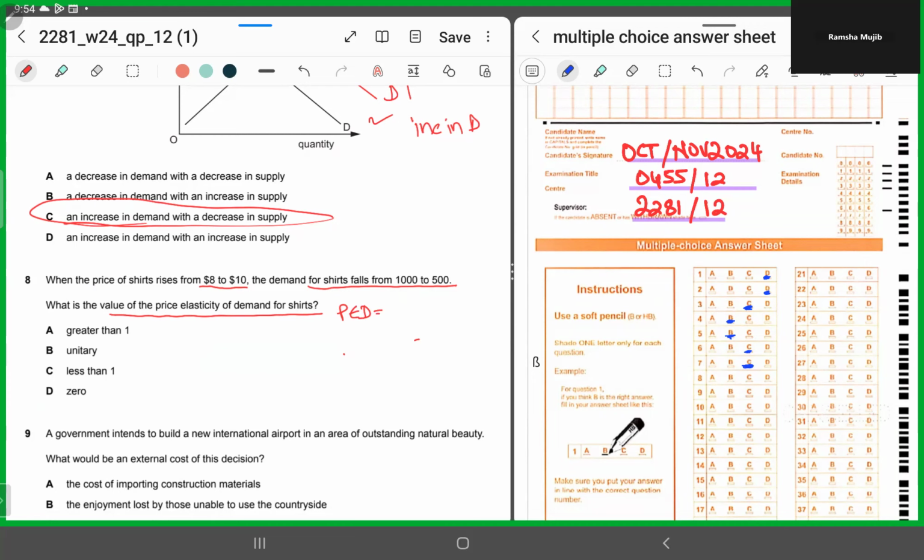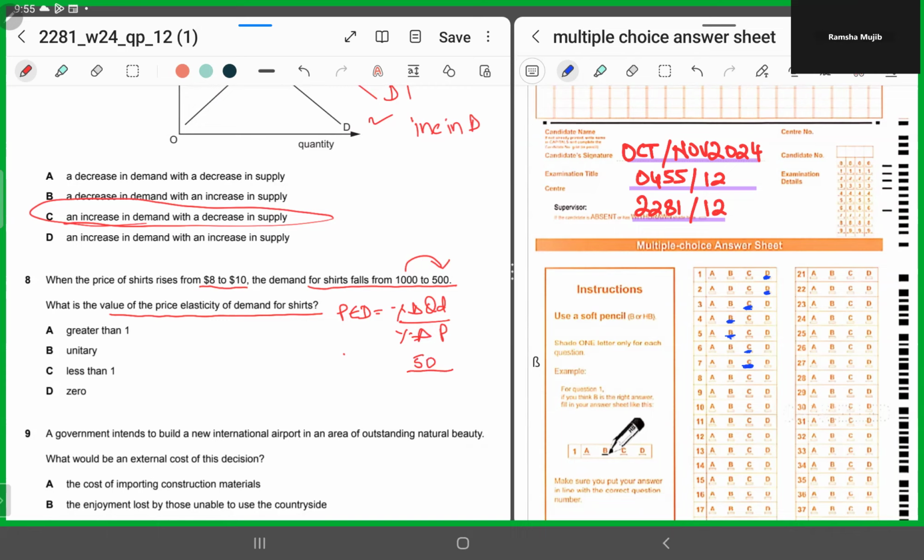So price elasticity of demand is the percentage change in quantity demanded divided by the percentage change in price. What about the percentage change in quantity demanded? Initially, the quantity was 1,000. It went to 500. So this means there's a fall of 50%. The quantity demanded has fallen by 50%.